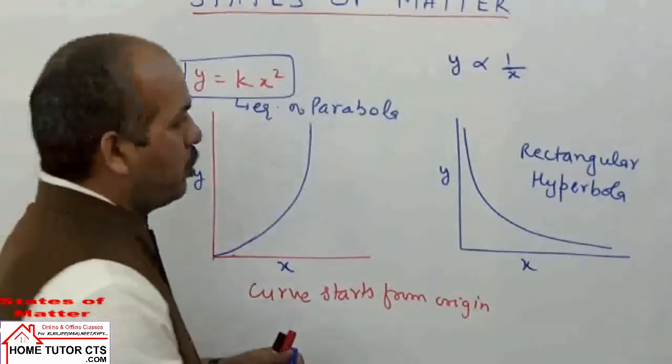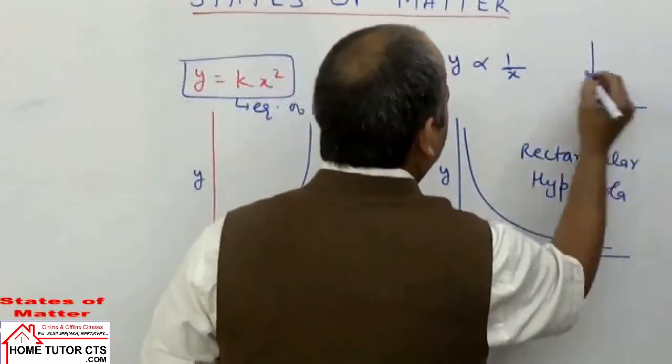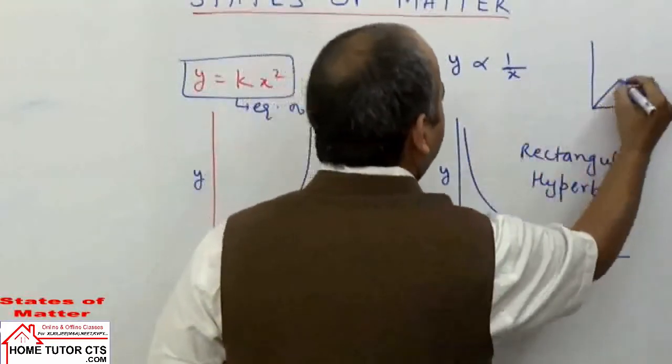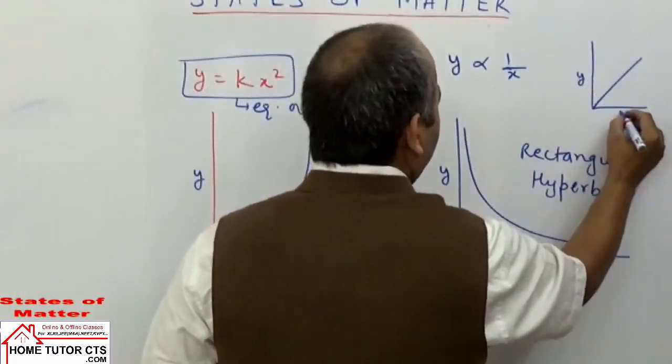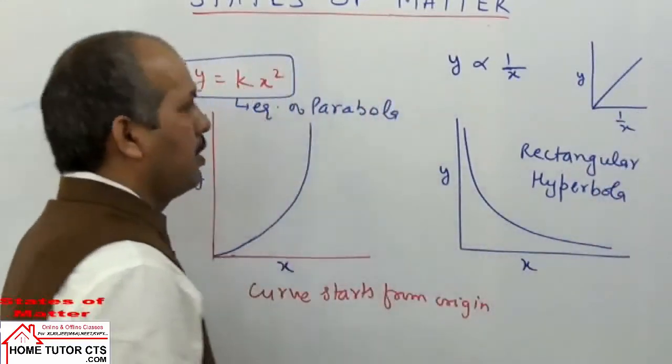In this case, already explained to you. In this graph, if you draw by writing k constant, the graph y versus 1 upon x, then we get a straight line.